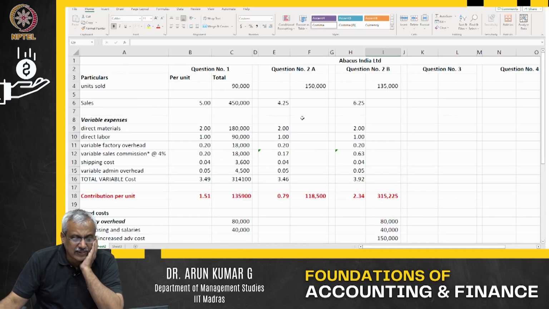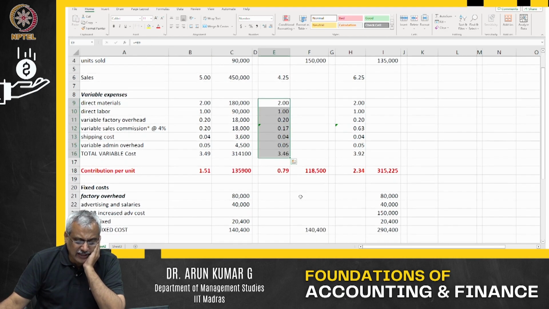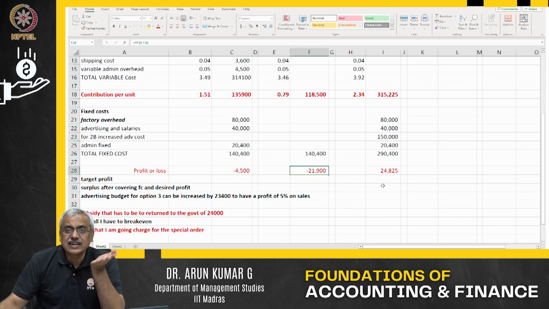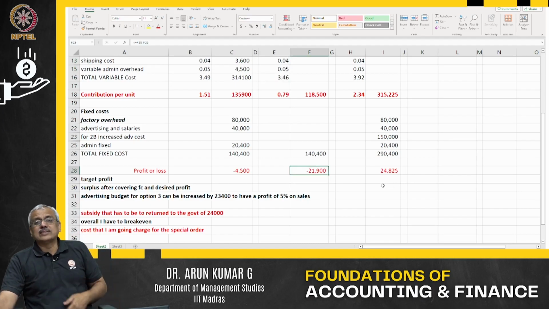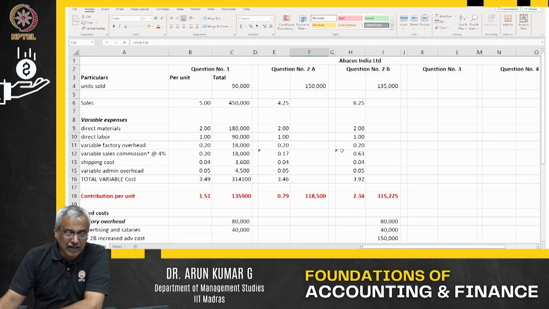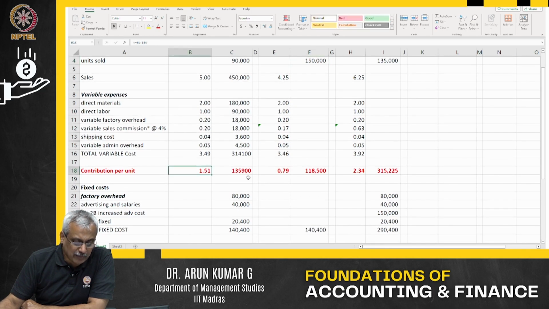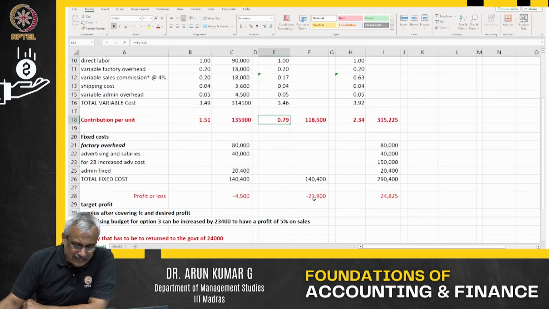In the case of 2A, I have decreased the price by 15%, that is to 4.25, and kept all the other costs to see whether I make a profit or loss. It becomes worse, because my loss significantly increases. Even though I fill my capacity, my contribution per unit, which was 1.51, drops to 0.79, and it is not sufficient.